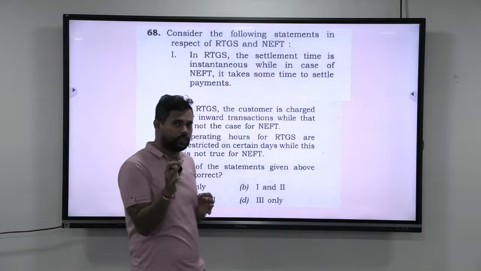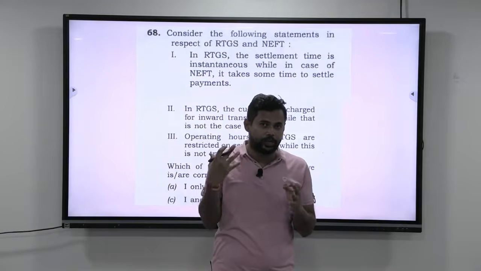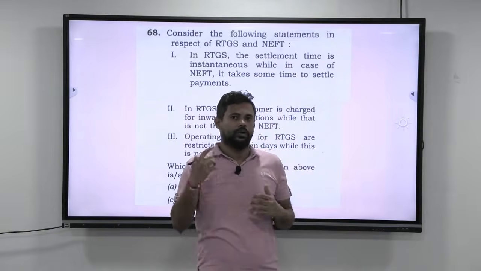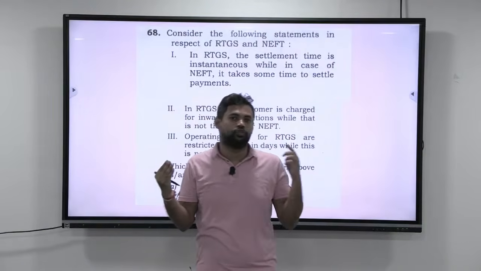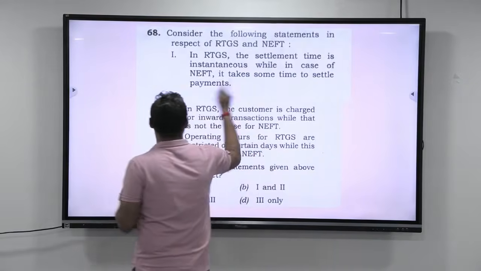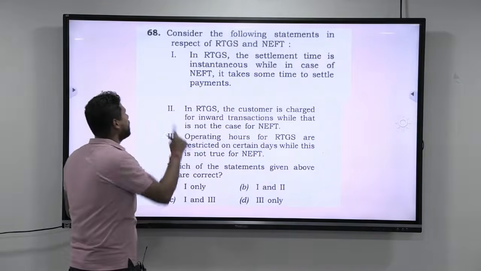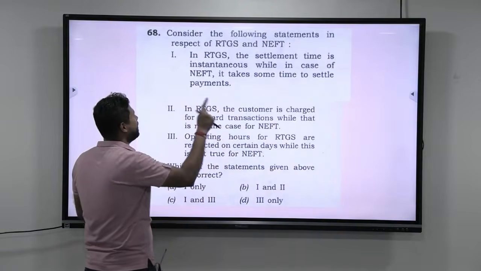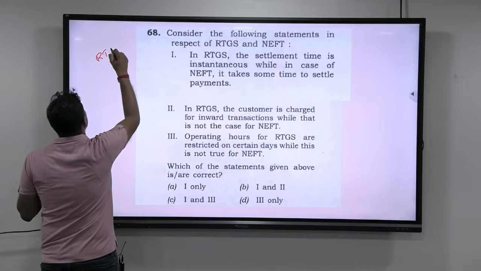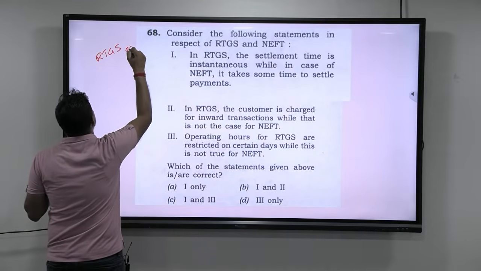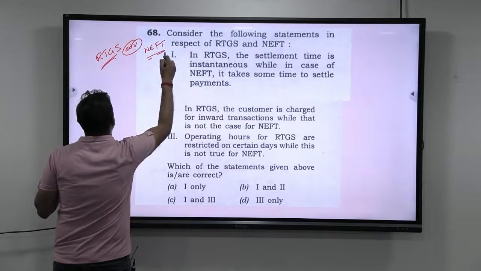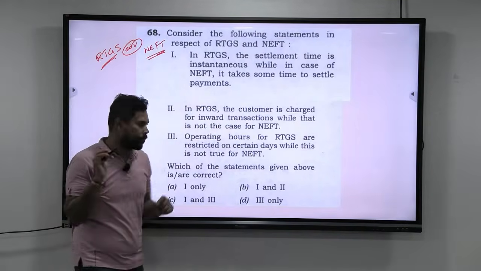Alright guys, let us solve this question. Again, I am going to teach you a principle that you can apply whenever they give you 2 variables and one variable is relatively advanced compared to the other. For example, if they ask you about volt and volt 4E, you should know that one is advanced compared to the other. In the same manner, take these 2 variables, RTGS and NEFT. RTGS is Real-Time Gross Settlement and NEFT is National Electronic Fund Transfer. You know that RTGS is relatively advanced compared to NEFT. That much is enough.